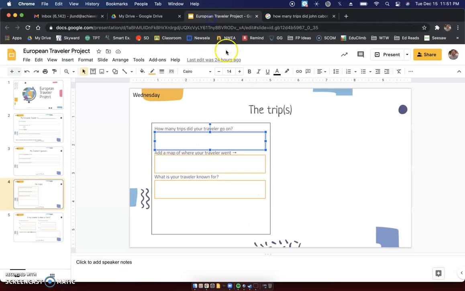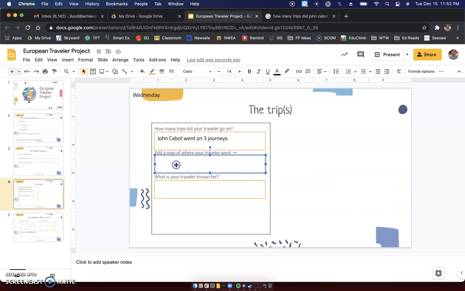So John Cabot went on 3, and you can say trips. You can say, like what Google had said, voyage. You can say journeys. Those words mean the same thing.